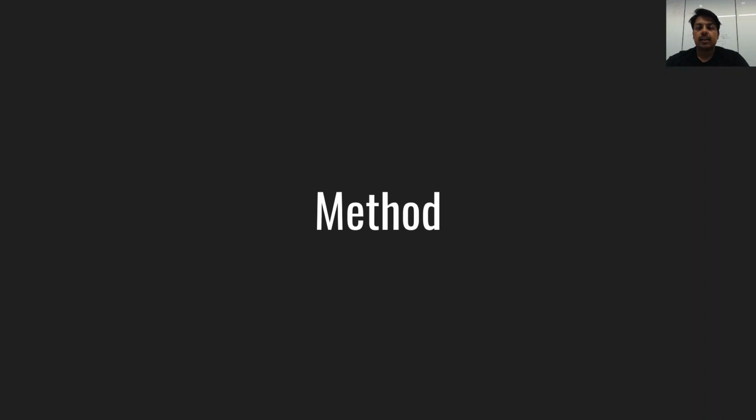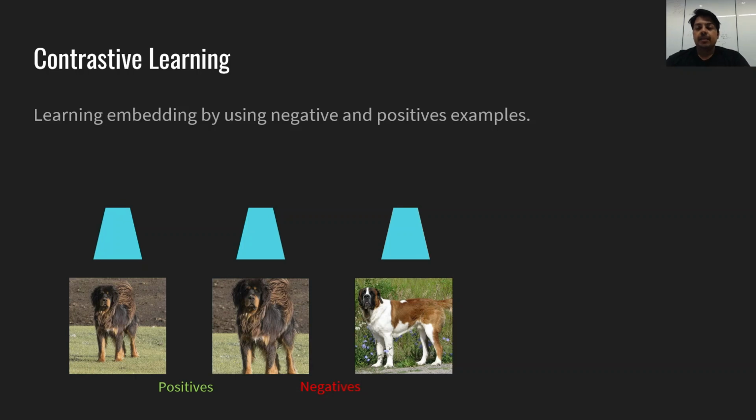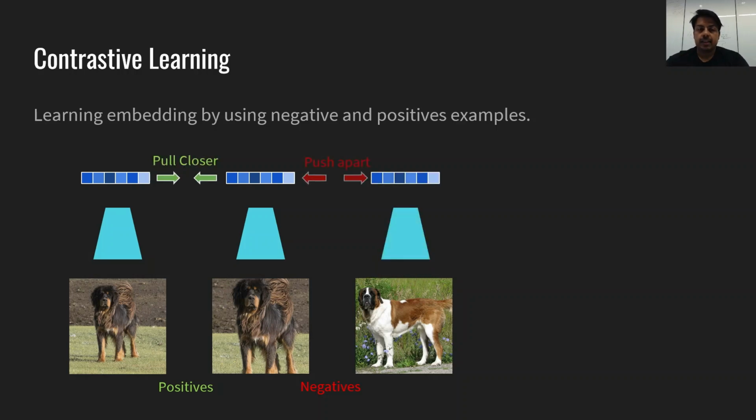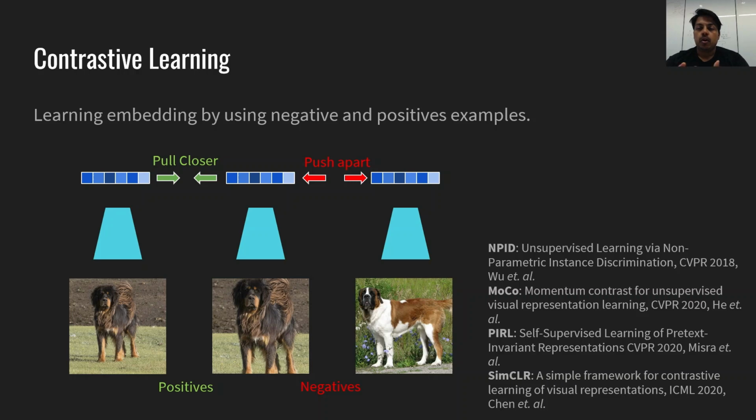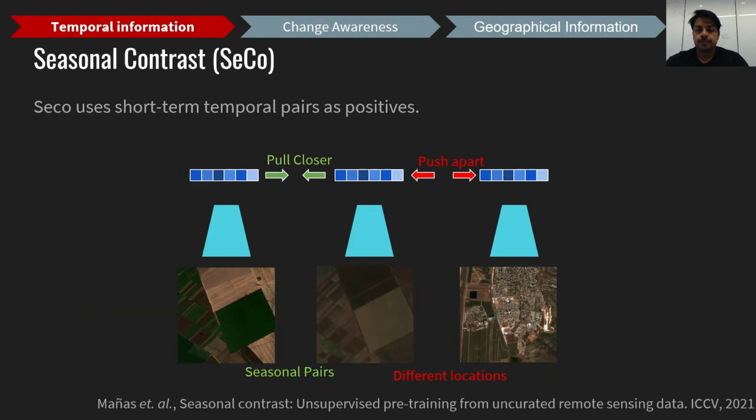We next look at how these insights can lead us to an improved representation. Many existing methods for self-supervised learning are based on a contrastive learning framework. In this framework, the representation is learned by using negative and positive examples. The embedding must learn to pull closer positive examples and push apart negative examples. Note that there are various methods for performing such contrastive learning. However, an overarching theme for all of these methods is the same. We can now look at ways of improving this contrastive learning framework for satellite images.